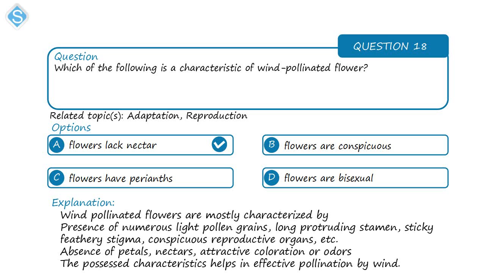What they have is light pollen grains and long protruding stamens. They have sticky, feathery stigmas and conspicuous reproductive organs. The reason they have these structures is so that it is easy for the wind to shake off pollen grains and convey them to the stigma of the female flower.